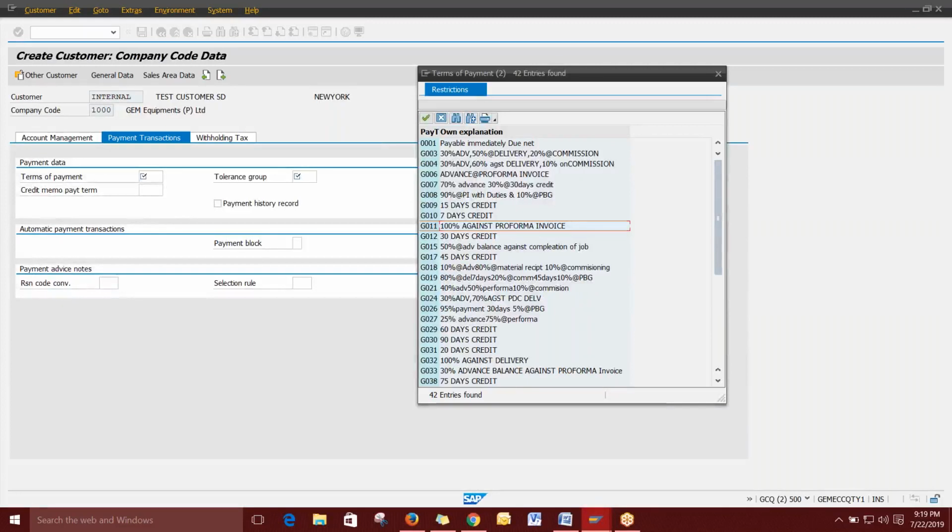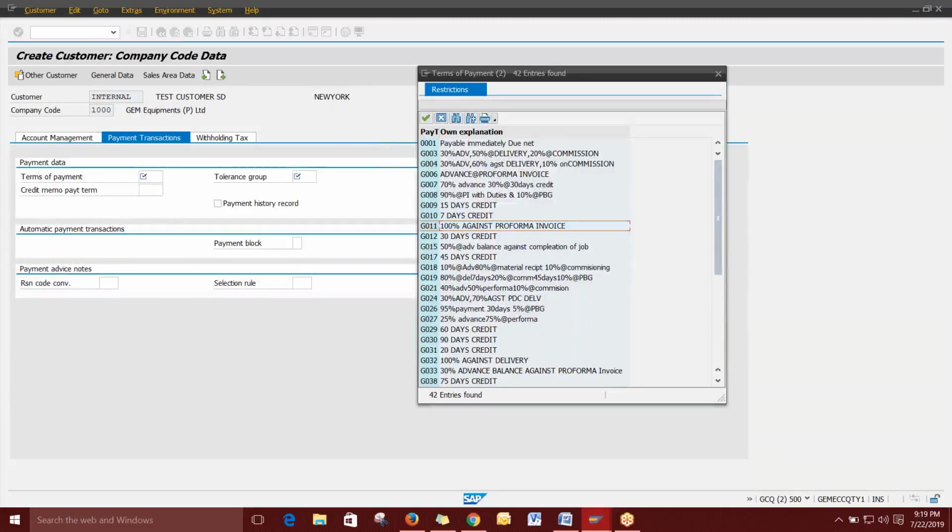Before giving a credit limit, you have to have a checklist: whether he is a good customer, whether he has done any other sales with us, any relationship with us, how he is paying back, and how many days he is taking to pay back. Everything you have to monitor, and based on that only you fix a value. If he is a golden customer, a dealer or trader who gives more orders every year, then you can give credit.